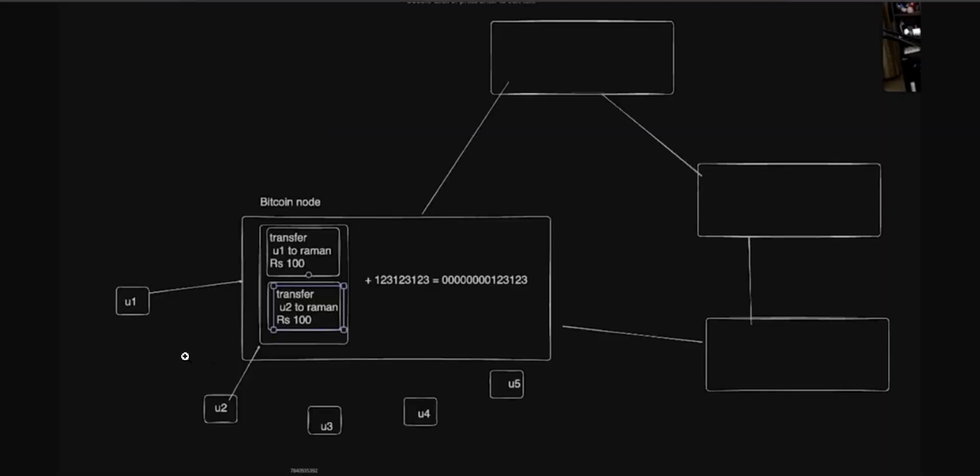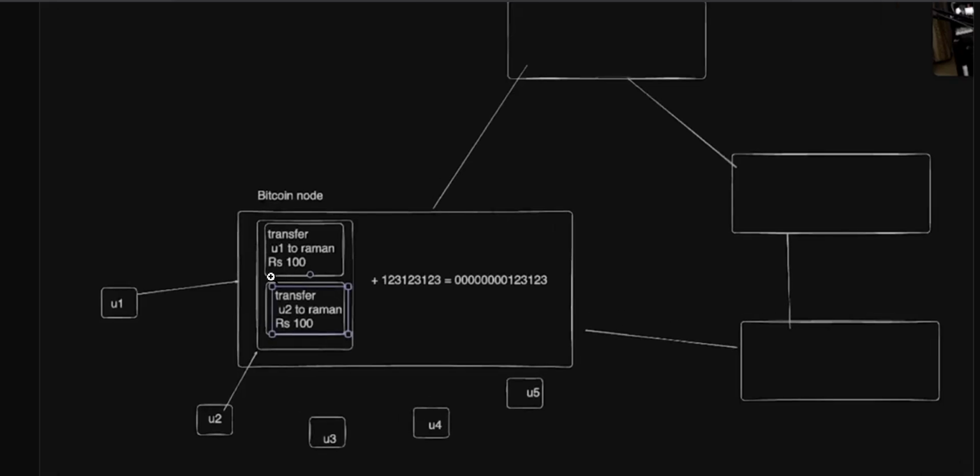For example, here are a few users, user 1, 2, 3, 4, 5. They made requests: once I want to transfer 100 rupees, once I want to transfer 200 rupees. We will collect all of these together, put them in a block, and try to convert them into a hash, and we will find the nonce. Nonce means we will find the number for which the output will start with 4 to 5 zeros.